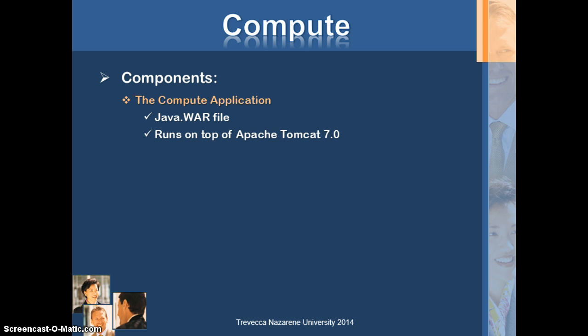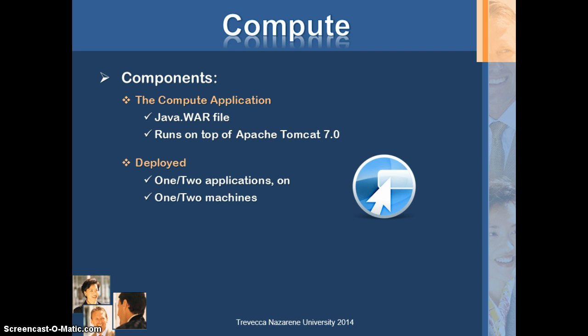The first component is the compute component, and a part of that is the compute application itself. The compute component is responsible for exposing file transfer APIs, encryption, compression, file transfer resumption, and image thumbnail generation. The compute application is software that is easily deployable and simple to manage. It is actually the brain of simplicity. The compute application ships as a Java WAR file and it runs on top of Apache Tomcat 7.0.